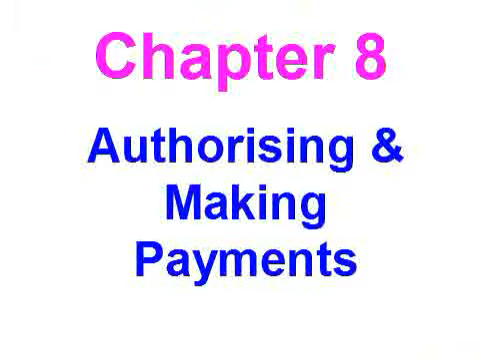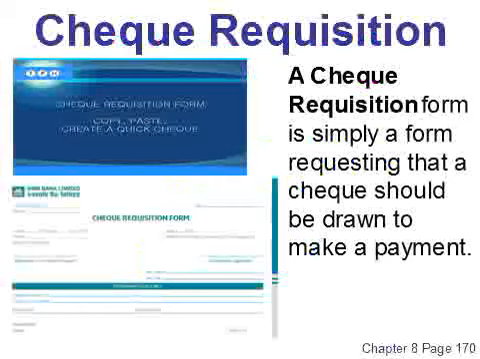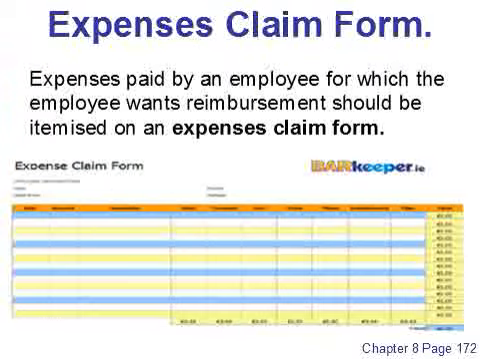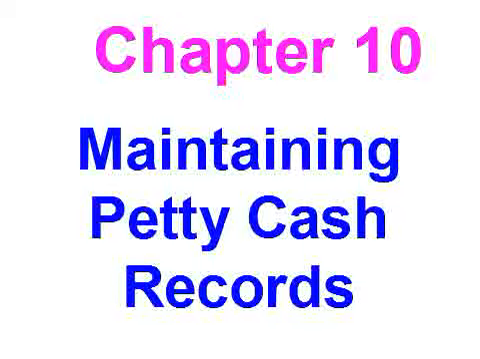Chapter 8. Authorizing and making payments. Check requisition. A check requisition form is simply a form requesting that a check should be drawn to make a payment. Expenses claim form. Expenses paid by an employee for which the employee wants reimbursement should be itemized on an expenses claim form.